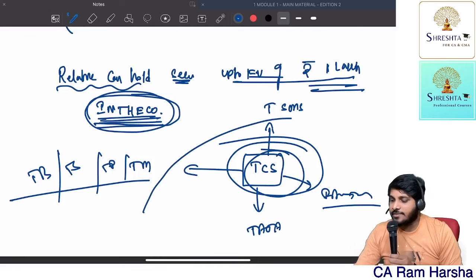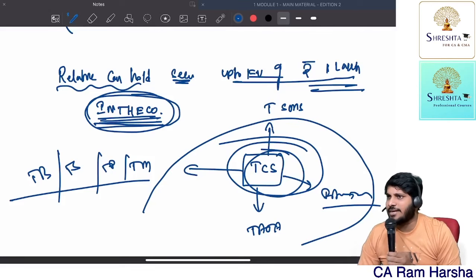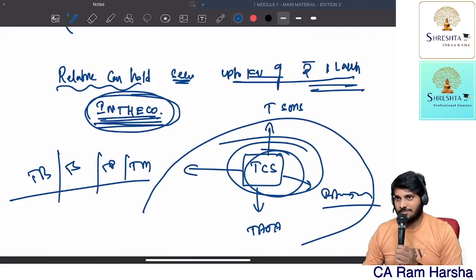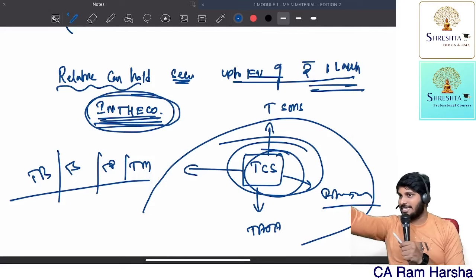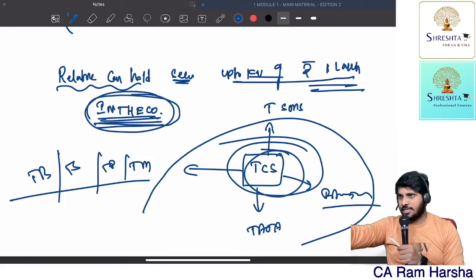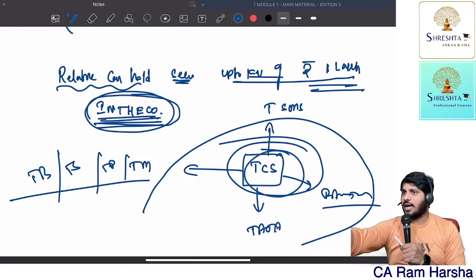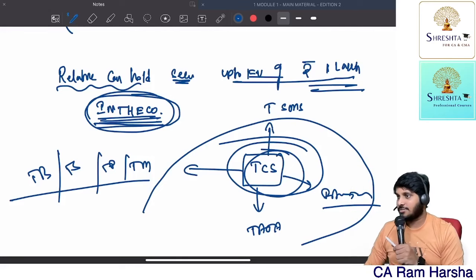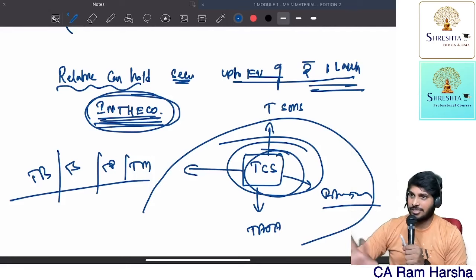If the relative is holding in other group companies, is it permitted? Not permitted. That is what is given in the ICAI material. If my relative is holding in TCS up to 1 lakh, it is fine. If my relative is holding in other group companies, not permitted. I am the auditor of TCS. In that company, you can have up to 1 lakh. That is permitted. In other companies, it is not permitted. That is what the ICAI material also clarifies.